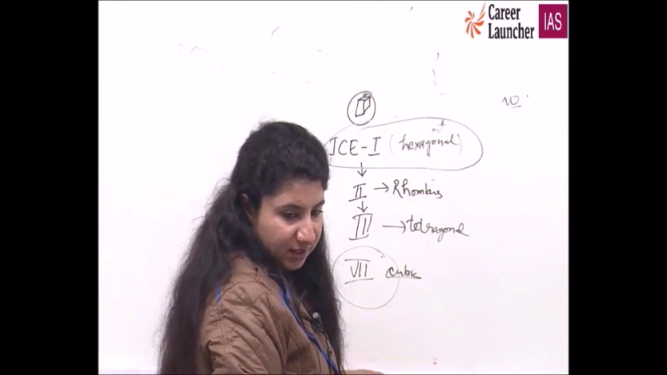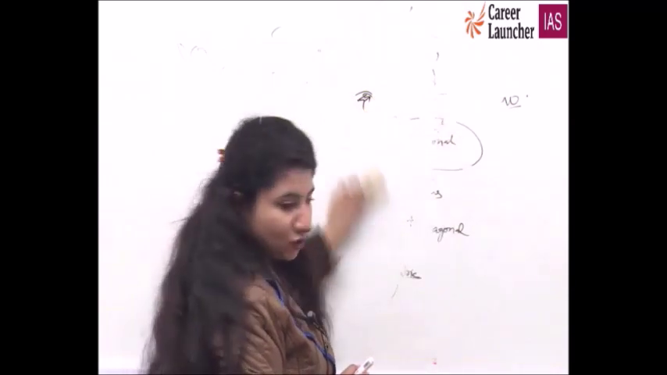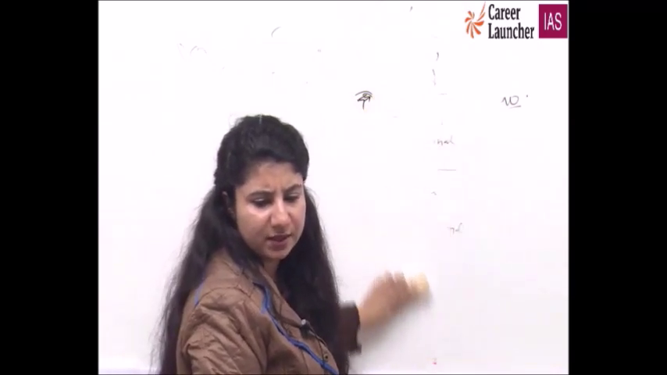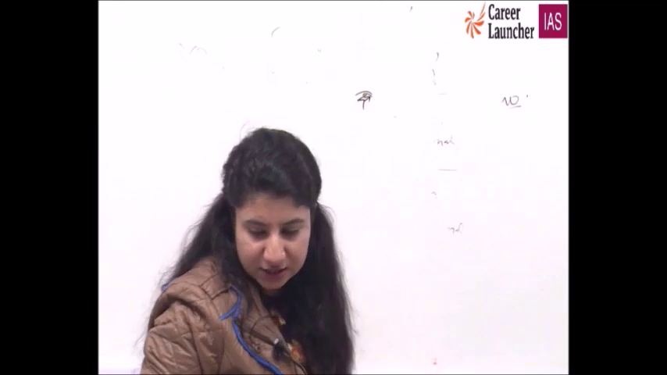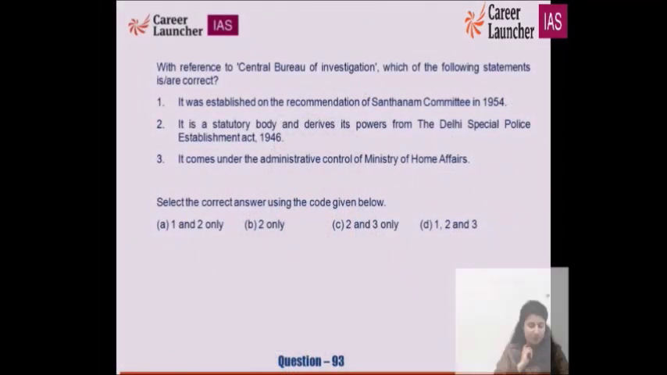With reference to the CBI, that is Central Bureau of Investigation, which of the following statements is or are correct? It was established on the recommendation of Santhanam Committee 1954, very correct. Then it is a statutory body and derives its powers from the Delhi Special Police Establishment 1946. Good. It comes under the administrative control of Ministry of Home Affairs. What do we have to see?